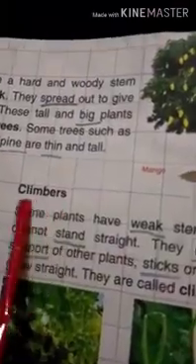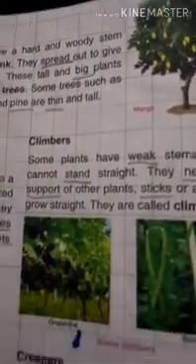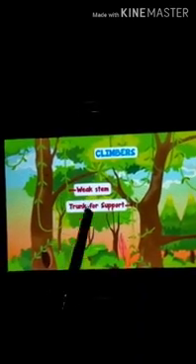So now we will read about climbers. What are climbers? Children, you must have seen some plants which grow around a stick, along walls and even climb up trees. So such plants are called climbers. Climbers have a weak stem and therefore they require support to grow.